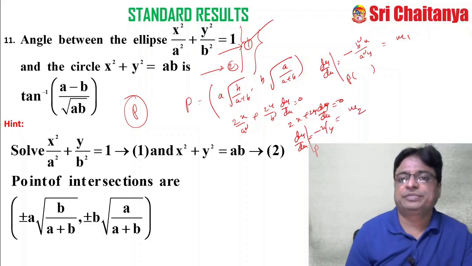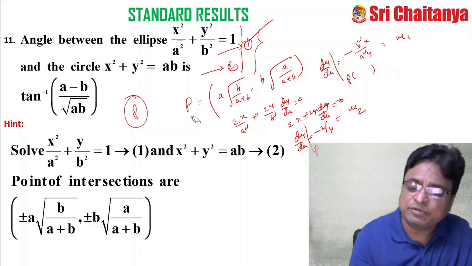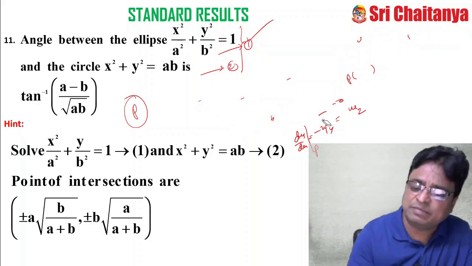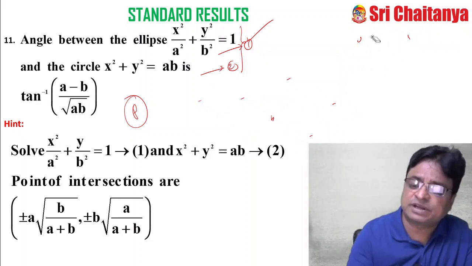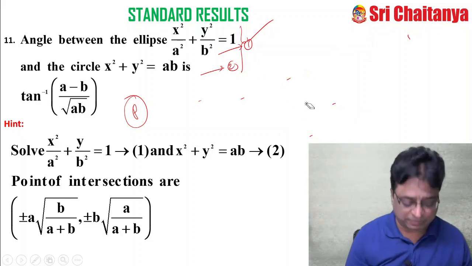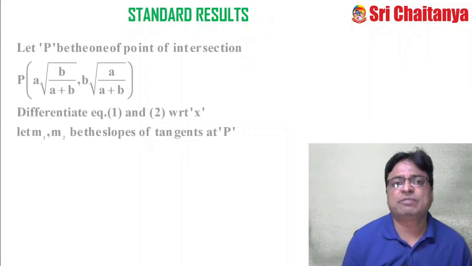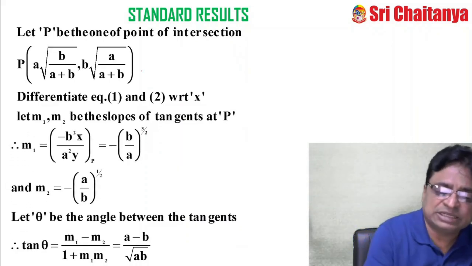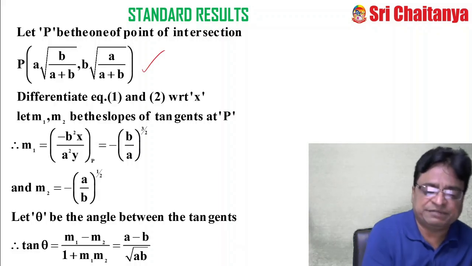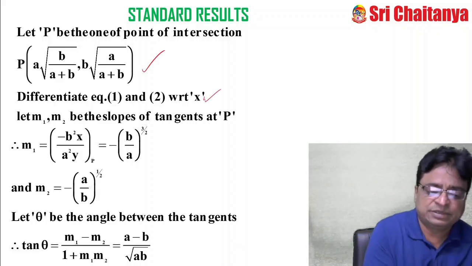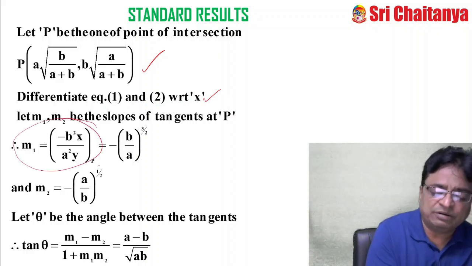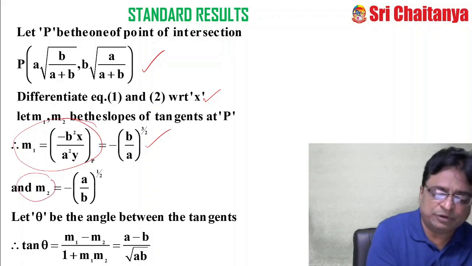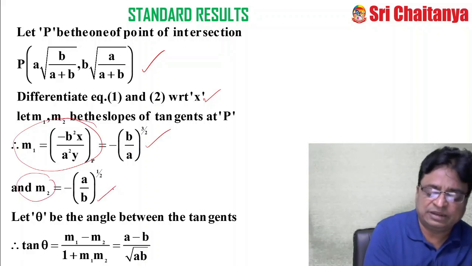Let it be m2. Once you know m1 and m2 very clearly, then your job is very simple. Because if theta is the angle between them, and the slopes of the lines are known, then the formula is tan theta is equal to m1 minus m2 by 1 plus m1 m2. See what I'm doing? I have taken this as my point and differentiated equations 1 and 2 with respect to x. So I found m1 at P, this is my m1, and again I found m2 at P, this is my m2.